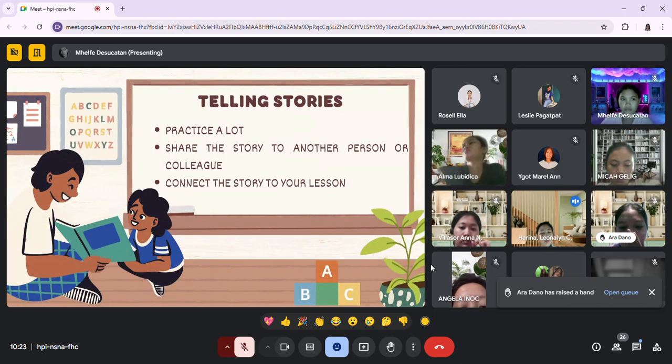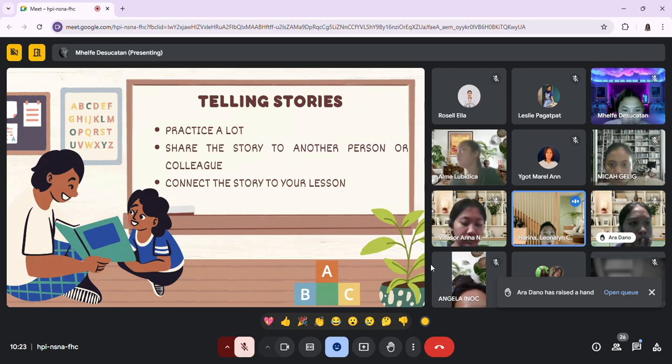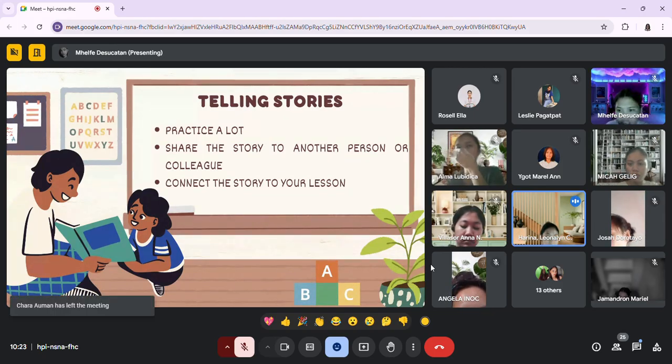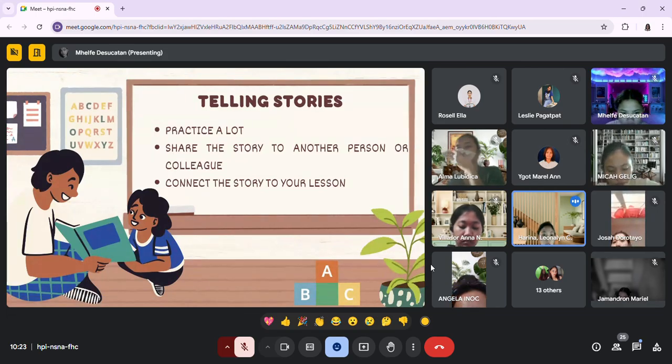Okay, so that's right. Practicing telling the story is really necessary because when we practice the story, we can ask for feedback on how we can improve or what part needs an adjustment. For instance, you could practice telling a story of the water cycle to your sibling or to a friend, and ask them if they understood the story, if they found it interesting, if there were any parts that were confusing.